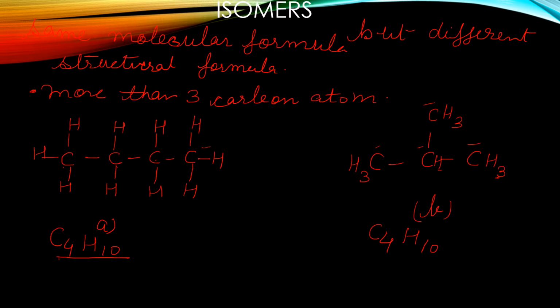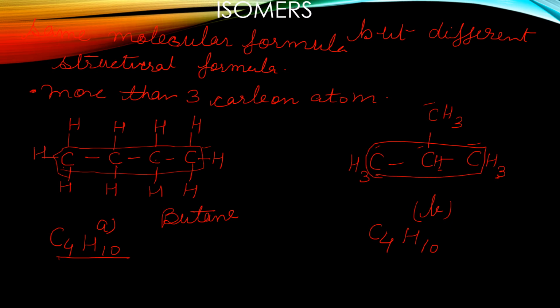See here, this is the structural formula of A, in a straight chain. Here the carbon atoms are in a straight chain, and the name of this compound is butane. 4 carbon atoms: but, and single bond: ane. And in the structure of B, there is a 3 carbon atom chain. So when we have a 3 carbon atom chain, we write prop. But here, see, we have done the nomenclature. Those carbon atoms not included in the chain are called substituents. So here this is a substituent.